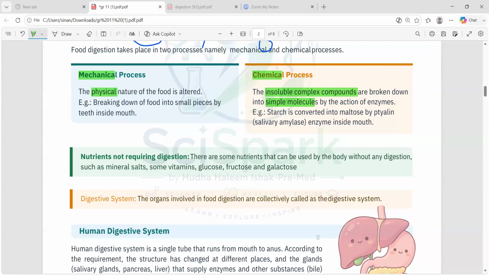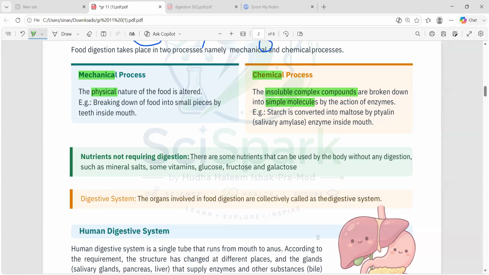Glucose, galactose, and fructose. What are they? Very good. So monosaccharide means, what is that? It is the basic unit of carbohydrates. If it is the basic unit of carbohydrate, it doesn't require to be digested, right? It doesn't. It cannot be broken down further.